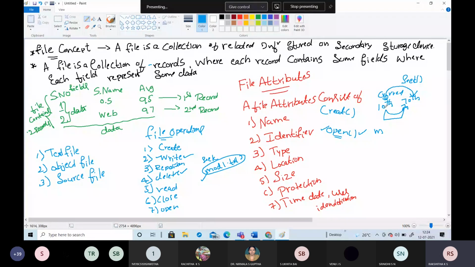We have studied the definition for the file, and we have seen the different file attributes, and also we have seen the different file operations. So the file operations are done. Next we'll see the file types as well as the extensions.